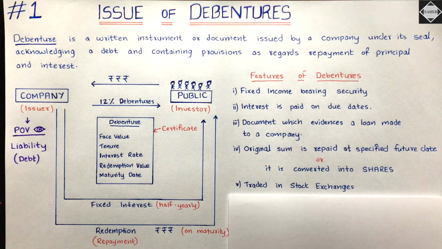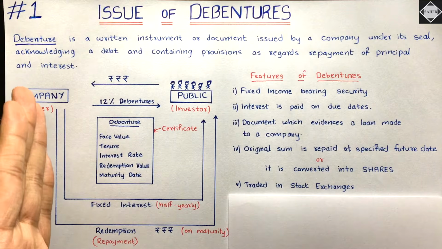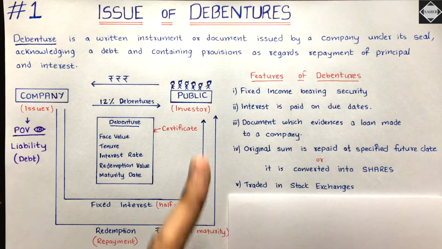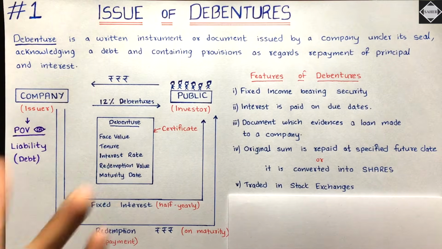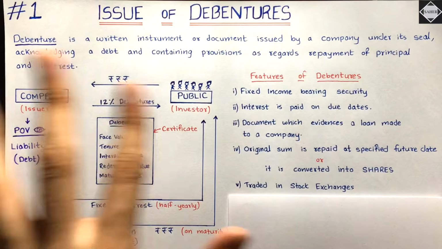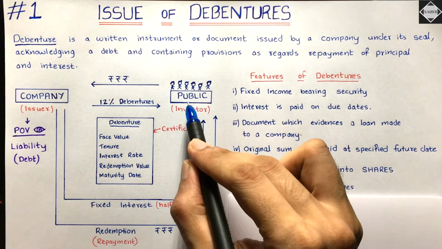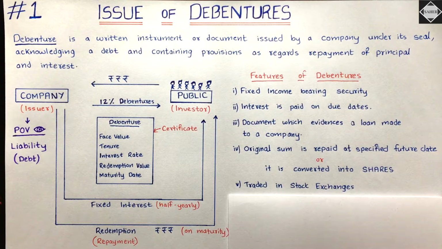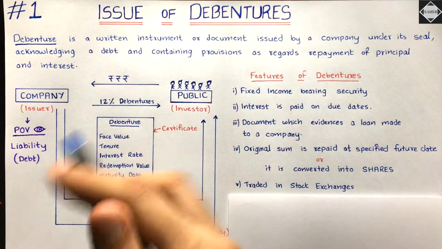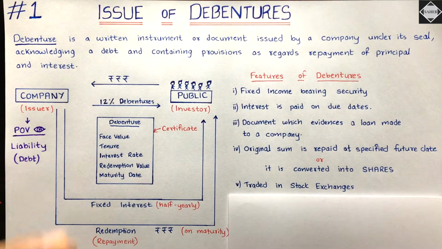No, it doesn't work like that. The company has already promised to pay you back after 10 years, and you have agreed to the terms and conditions. So you will not be able to get money like that from the company directly. What you will have to do is go to a stock exchange. It is compulsory for every company that if they are issuing debentures, they have to list their debentures in any one of the stock exchanges.